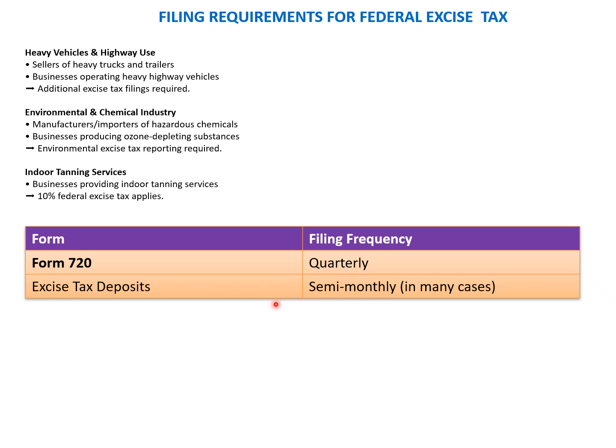So they have to file Form 720, the excise tax return, quarterly, and then they have to deposit the excise tax, which is semi-monthly in many cases. So with this slide, we largely come to the end of this chapter.